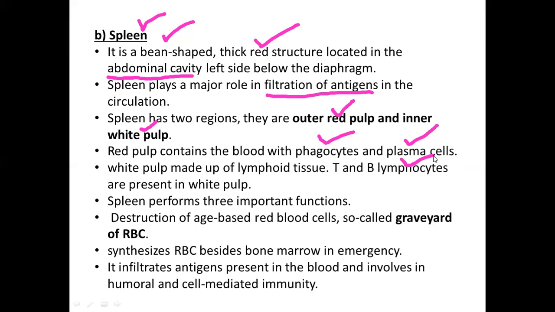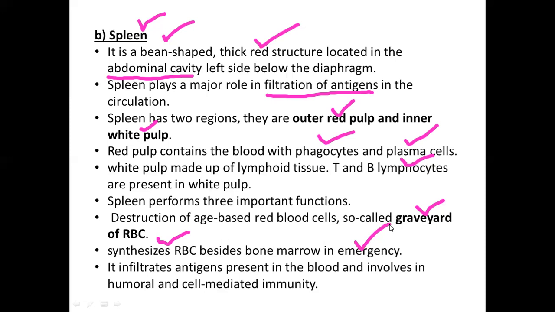And besides this function, the spleen has some other functions also. We also call the spleen the graveyard of RBC. Whatever RBCs have expired after 120 days, these age-based RBCs will also be destroyed in the spleen. That's one function. Next, if there is an emergency where your body needs more RBCs, then also the spleen will be functioning and it will be synthesizing the RBC in case of emergency.